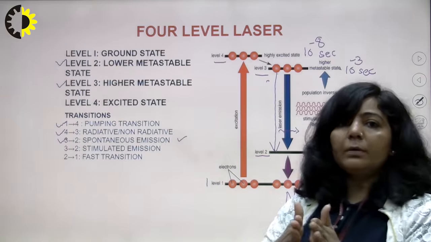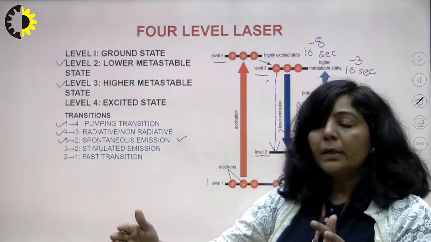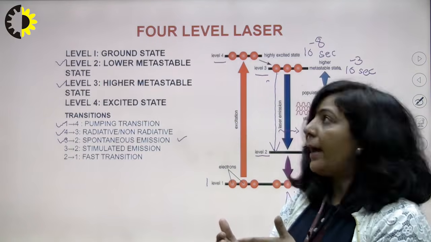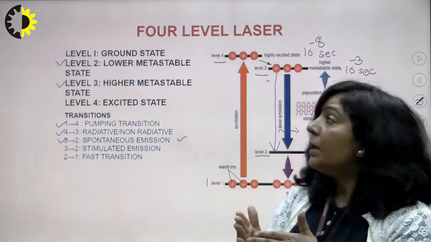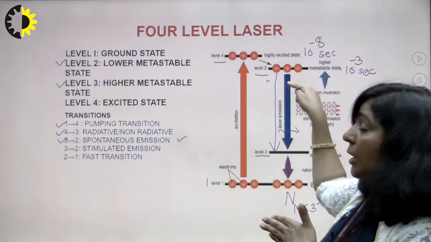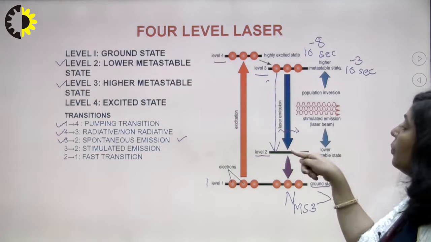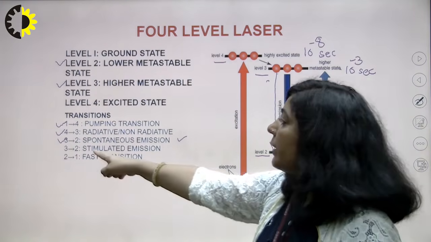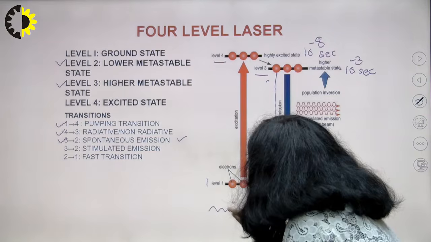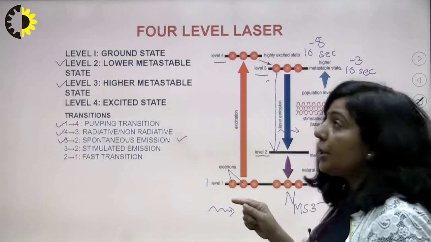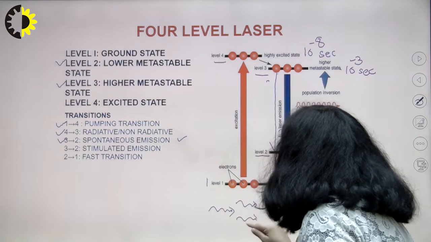Now that photon is moving within the active medium between those two mirrors, and when it is moving between the two mirrors, that photon can interact with these excited atoms present in state number 3, and because of that interaction, it is sending these atoms from state number 3 to 2. So this is a stimulated transition. The transition from 3 to 2 is a stimulated emission transition. It means initially there was only one photon due to spontaneous emission, and that will trigger a transition from 3 to 2. So one photon now will convert into 2 photons.